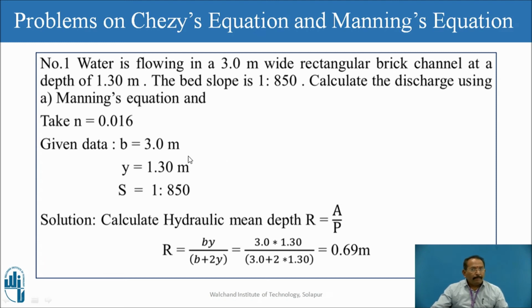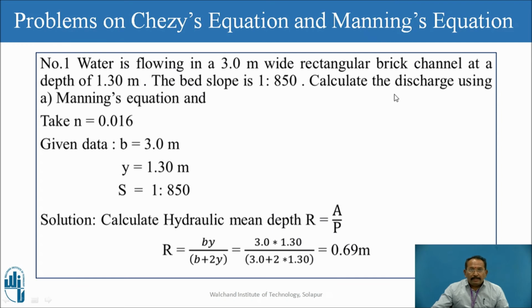This is a problem. Definitely after solving the problem only are our ideas going to be clear. Now say water is flowing in a 3 meter wide rectangular brick channel. Here the channel definition is given, that is rectangular brick channel, which shows which type of construction it is. The channel may be in soil, in boulders, lined or not lined. Depending on the type, Chezy's constant C and Manning's N change.